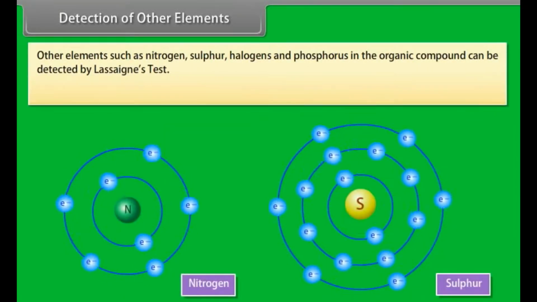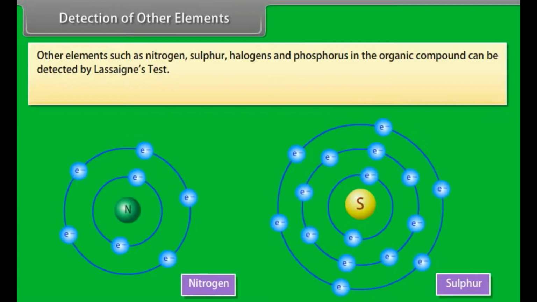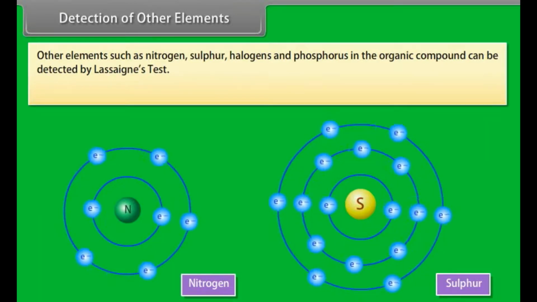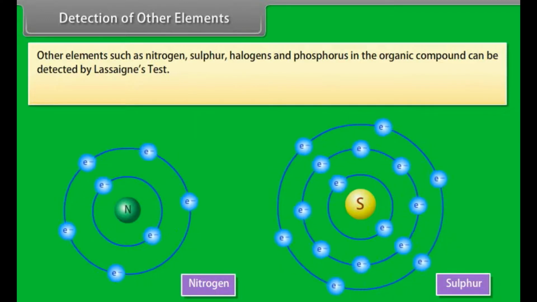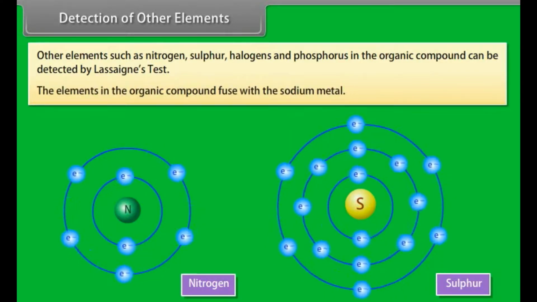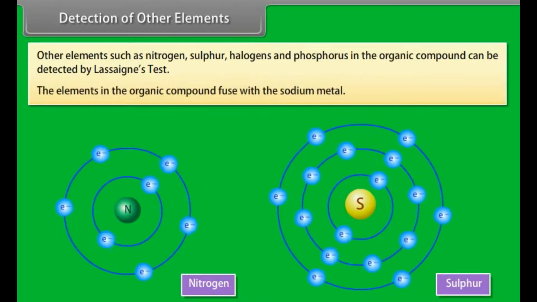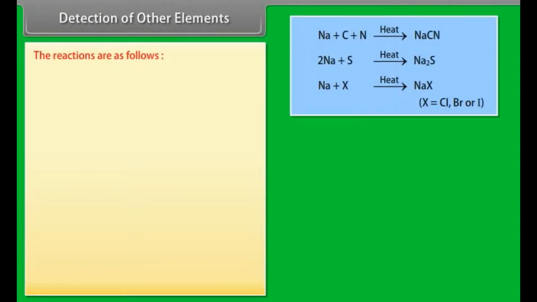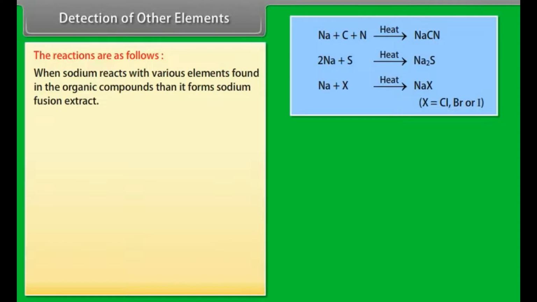Detection of other elements. Other elements such as nitrogen, sulfur, halogens and phosphorus in the organic compound can be detected by Lassaigne's test. The elements in the organic compound fuse with sodium metal. The reactions are as follows. When sodium reacts with the various elements found in the organic compound, it forms sodium fusion extract.